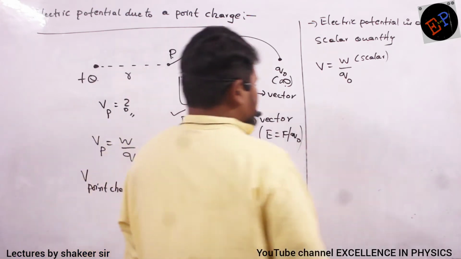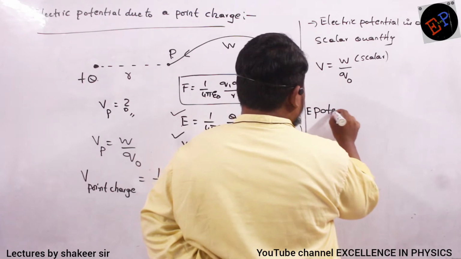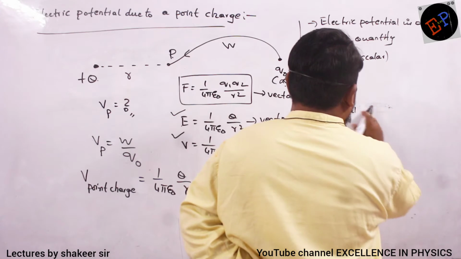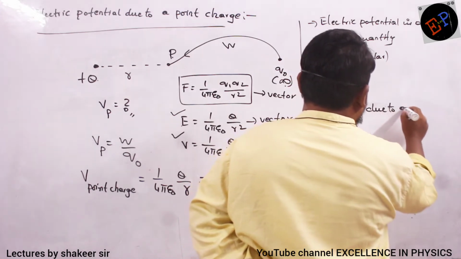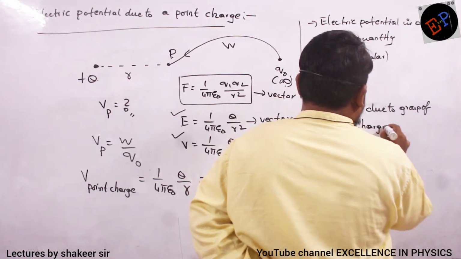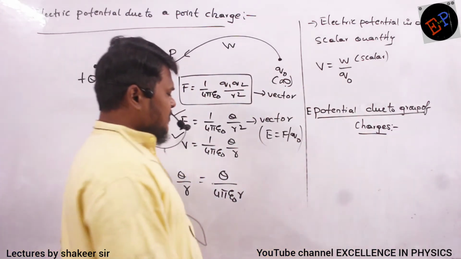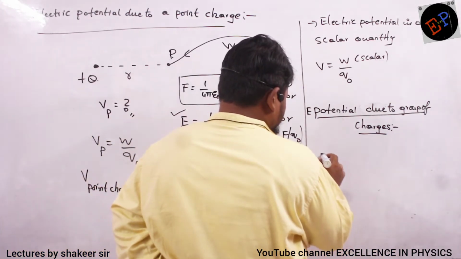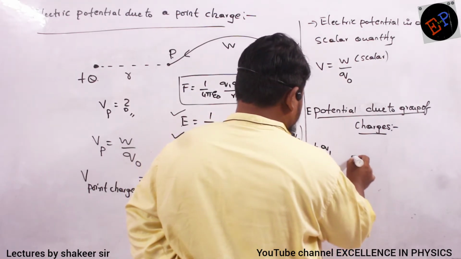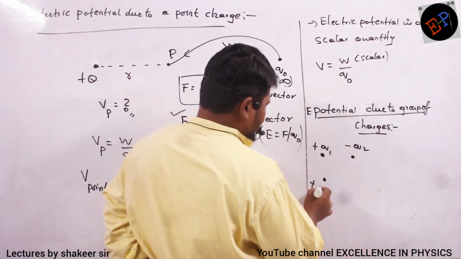Now, for example, I want to calculate electric potential due to a group of charges. There are some charges, and because of these charges, I want to calculate potential at a point. Consider here there is a charge of plus Q1, here a charge of minus Q2, and here a charge of plus Q3.